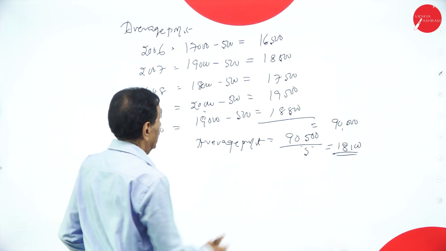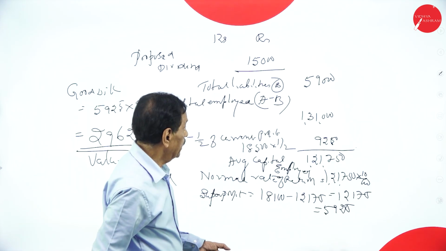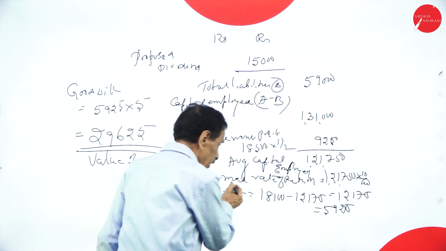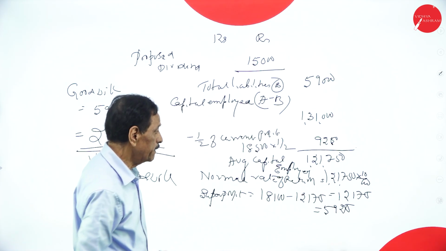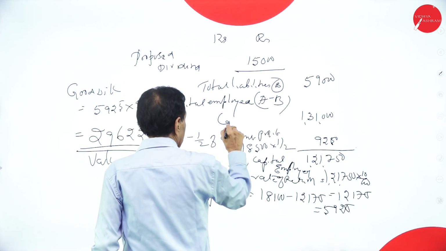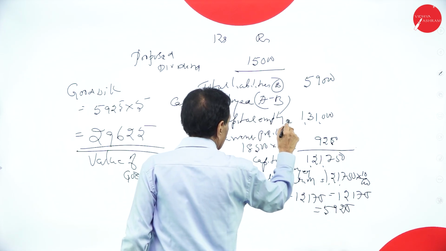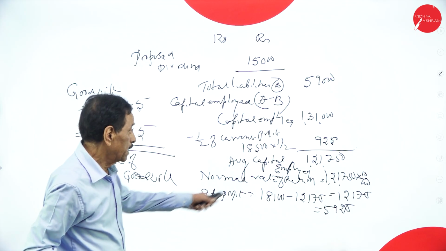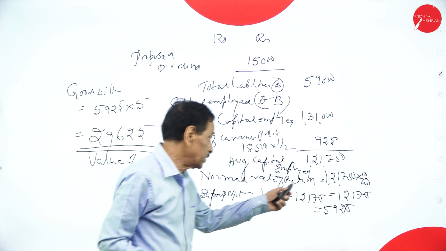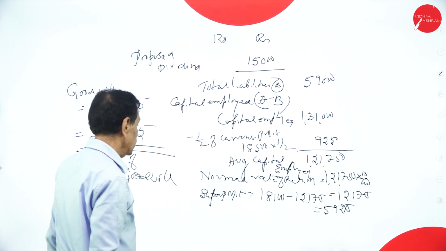First calculate average profit, 18,100. Calculate the average capital employed. Total capital employed is 1,31,000, minus half of the current year profit deducted, 9,250, gives 1,21,750. This is your capital employed. 10% of this is 12,175. Deduct from average profit, 5,925. 5 times is the goodwill of the firm.